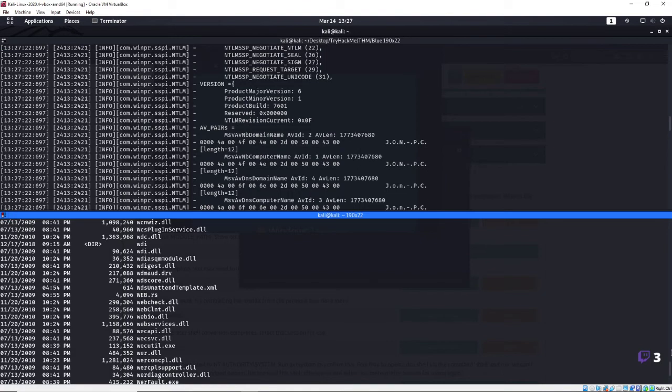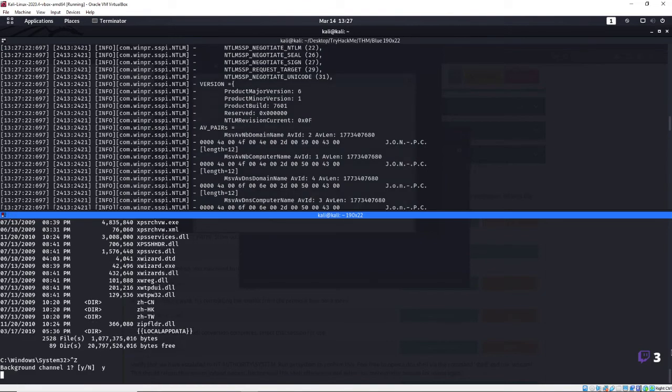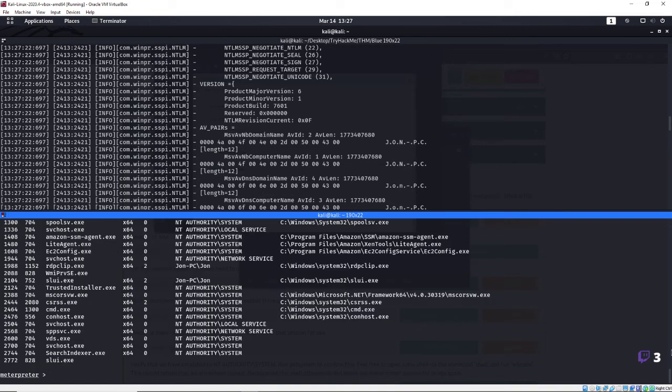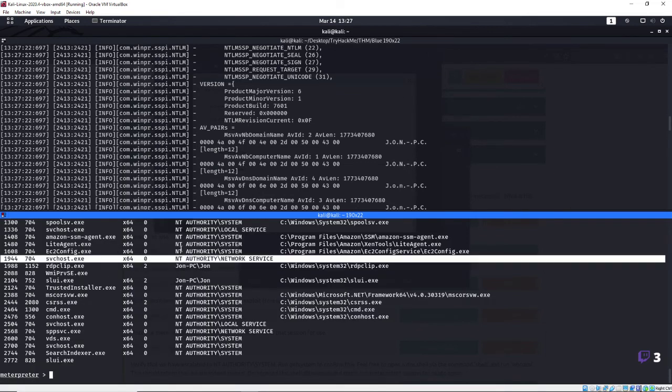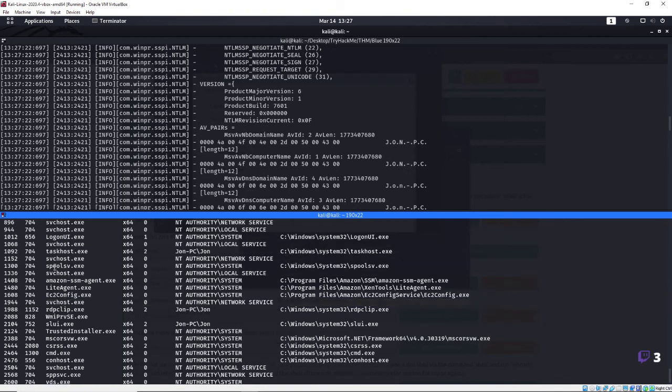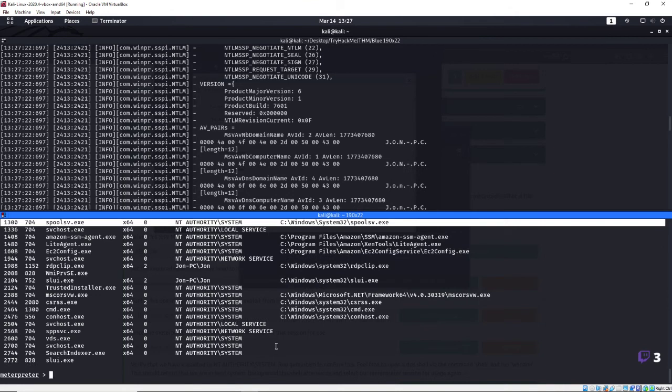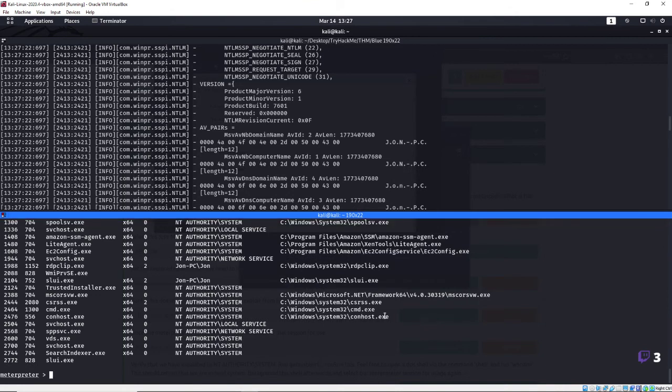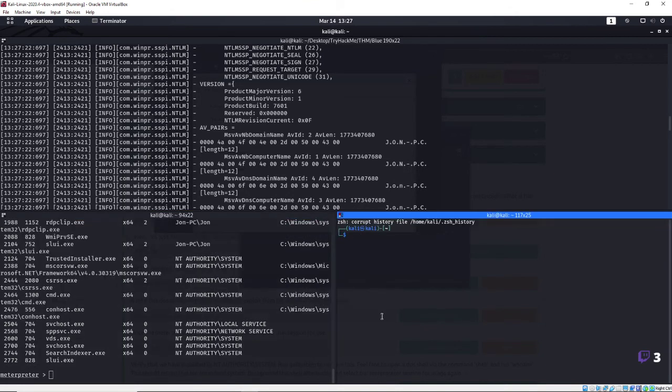All right, so let's go ahead and background the session. Control Z, yes. Actually want to background the whole thing. We can also look up what services they're running. So if we're on John and we want to run something on Authority, we could migrate over to an Authority service, such as the Spooler service, which is for printers, something like that. But let me show you, like I said, something else that we could do with remote desktop. Okay, so let's go ahead and clear that.